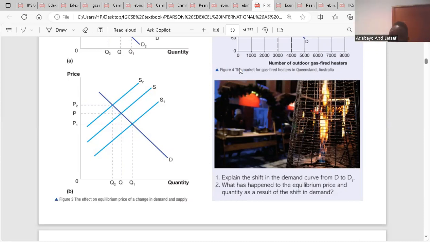There's a demand curve at S2, there's a demand curve at S, there's a demand curve at S1. These are the equilibrium. The only equilibrium we have here, that is the correct equilibrium, is at P, S, Q. That's the one point. So now that is the equilibrium market, the market clear. That's the equilibrium price.